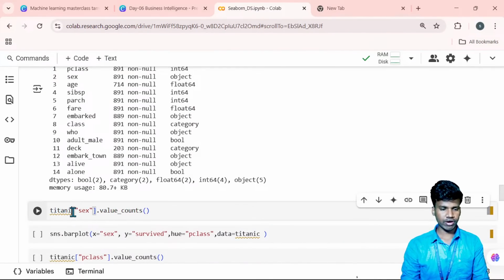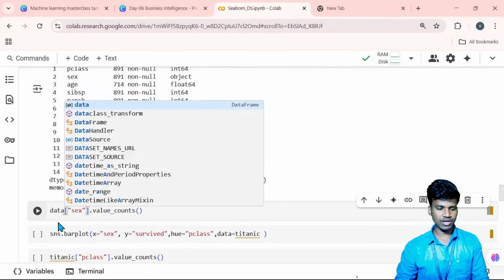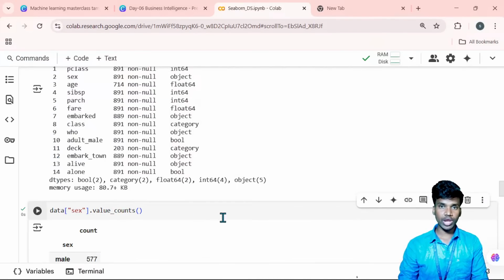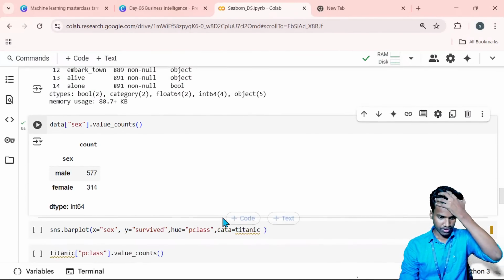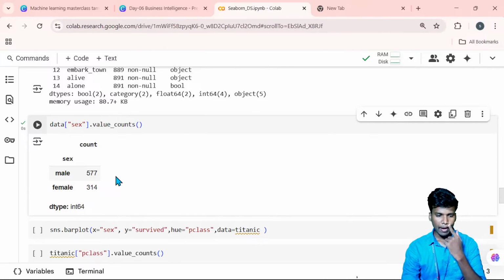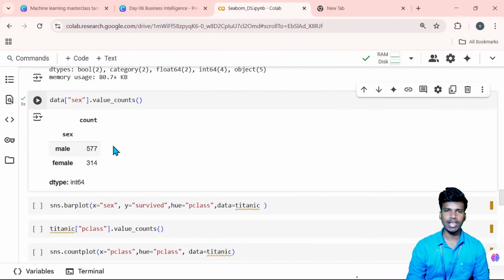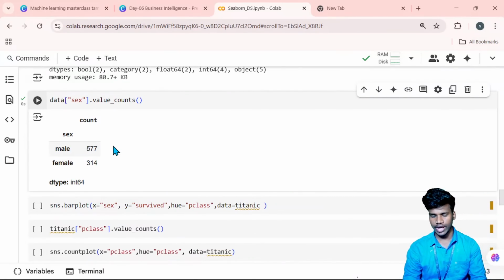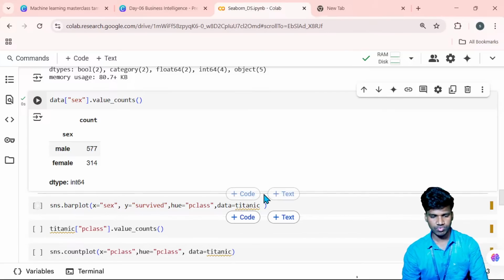Here the data, I will mention the data. So now I identify the gender value counts: gender wise, how many male and how many female. There are 577 male and 314 female. Total 890, I think 891. Yeah, so here the male count is much higher, and the female is 314.